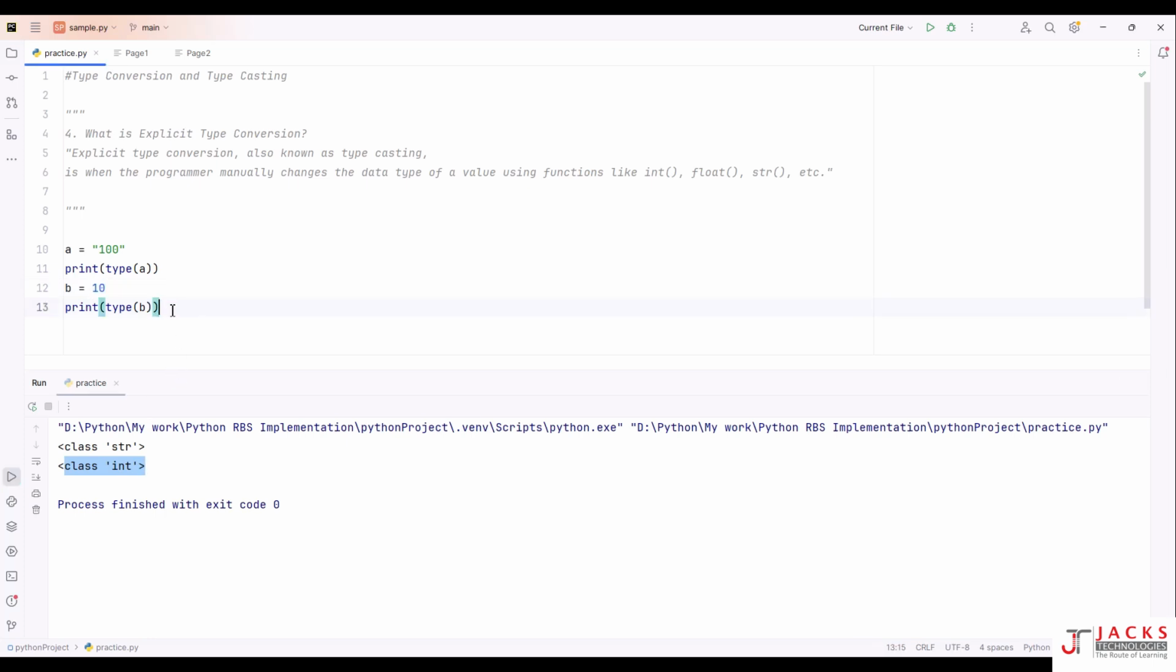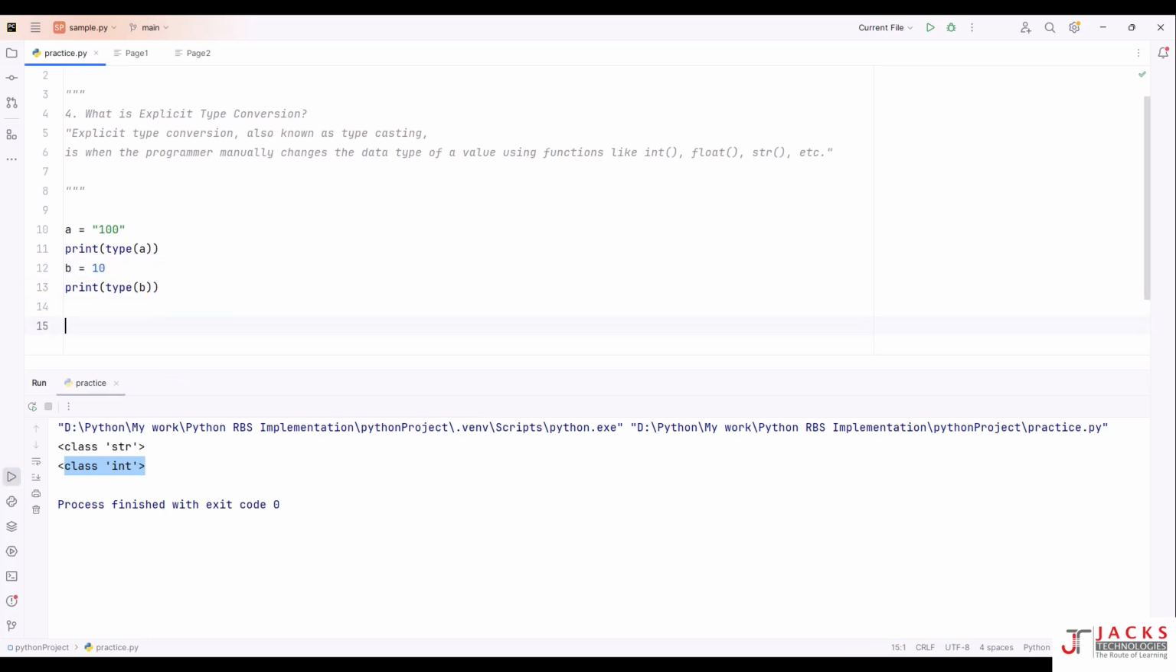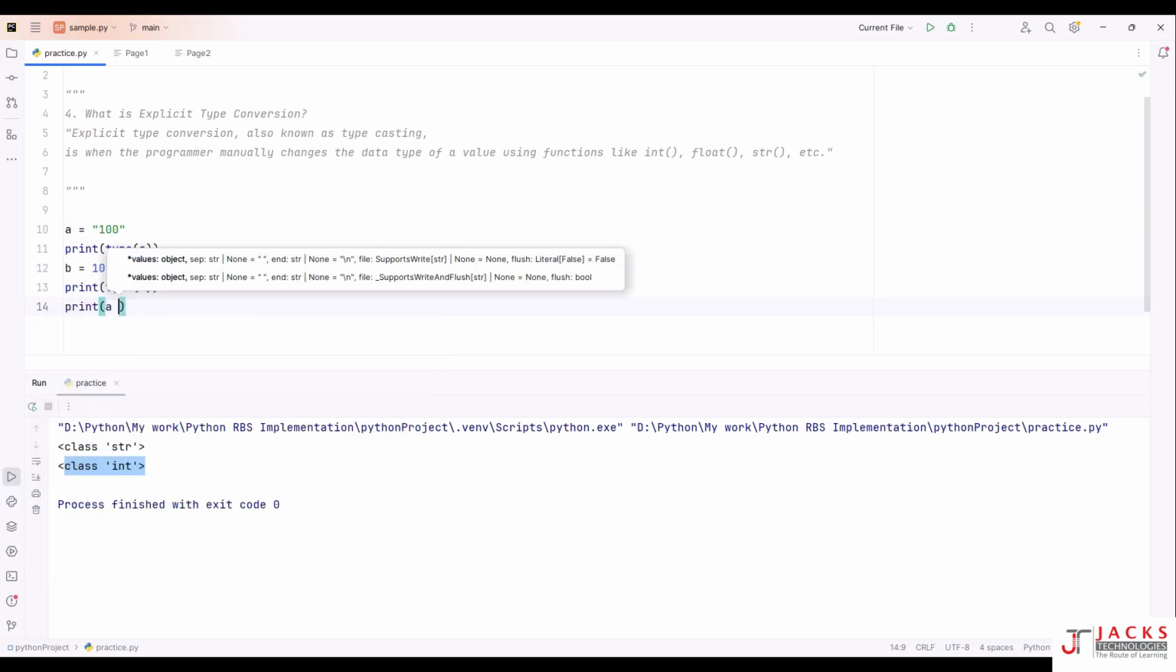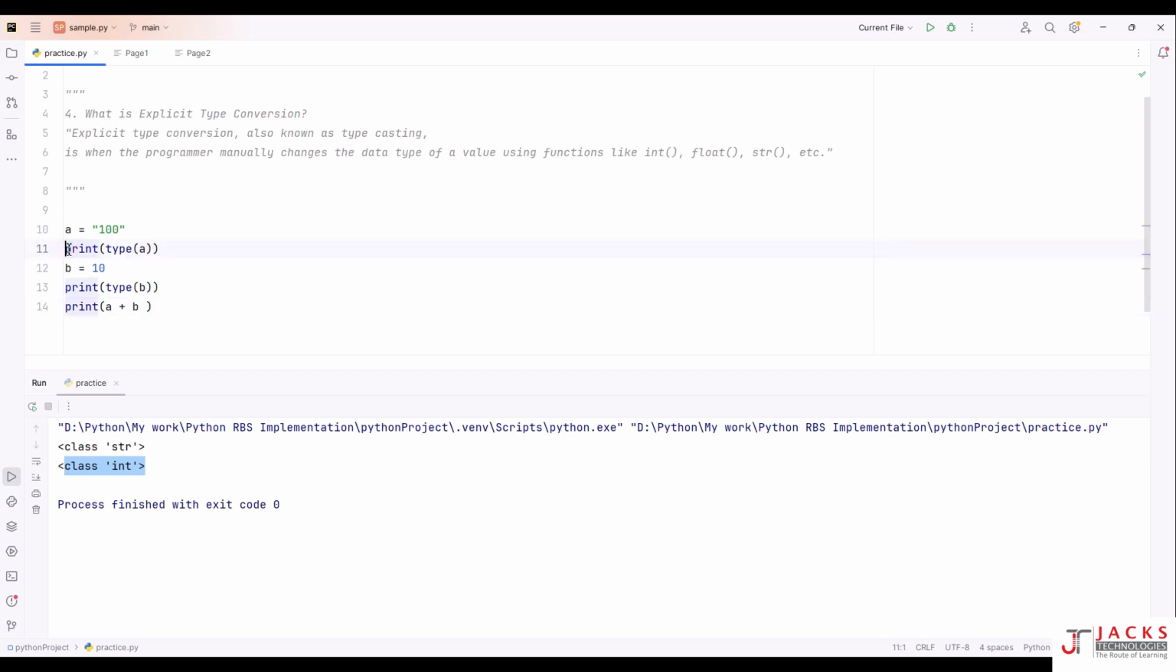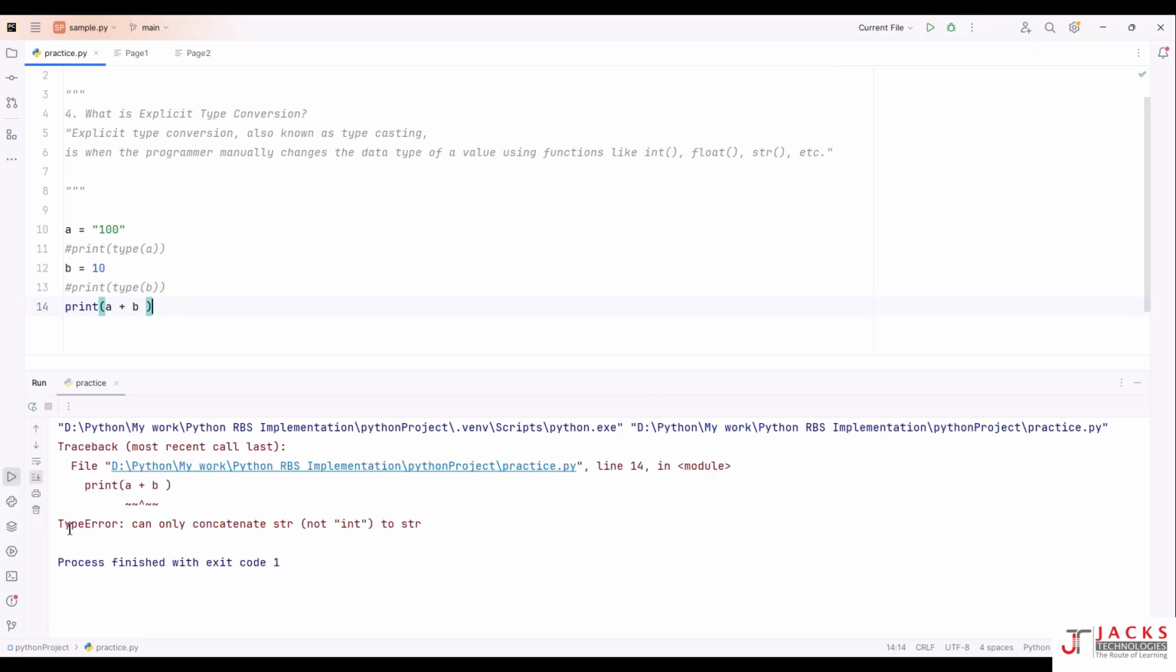Now what you have to do, I just want to add these two: print of a plus b. One is string type, another one is integer type. If I run this, what will I get? I got an error called TypeError: can only concatenate str, not int. So one is string type, one is integer type. I cannot concatenate; I can concatenate only strings.